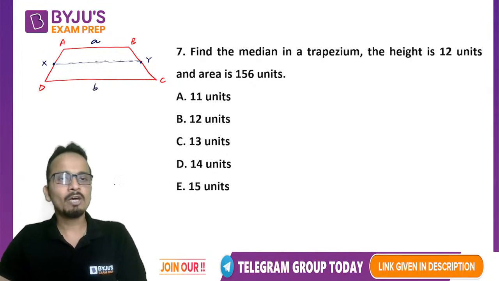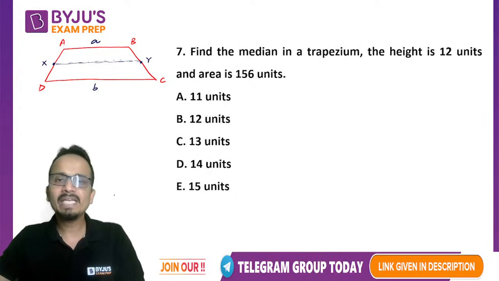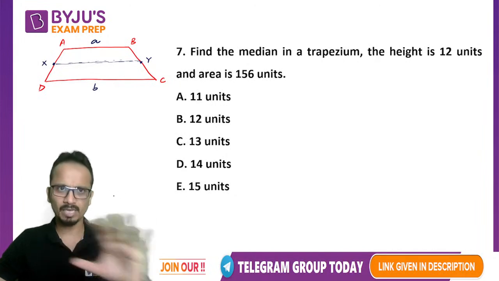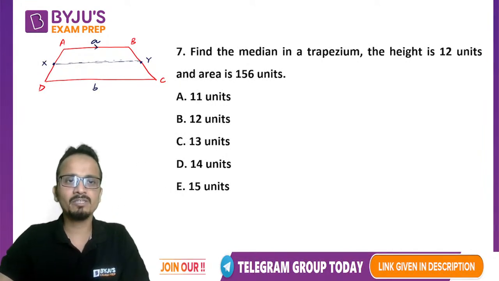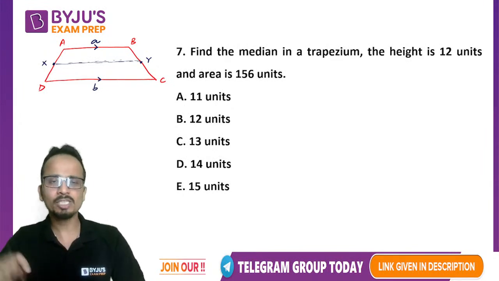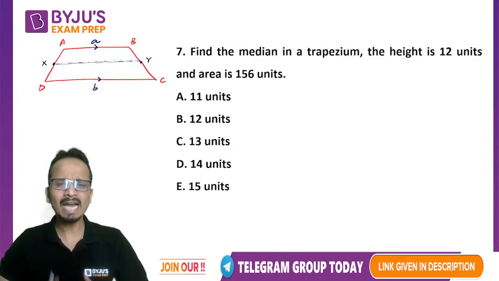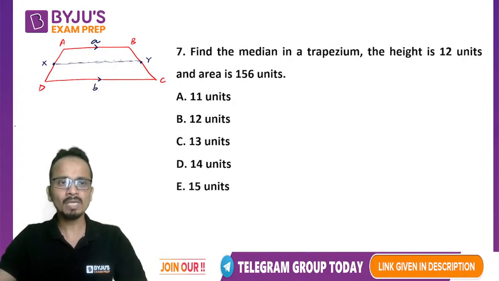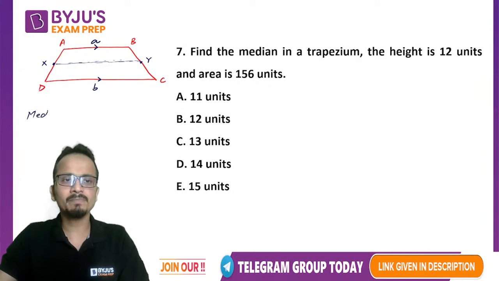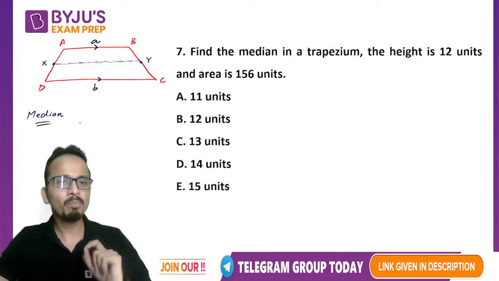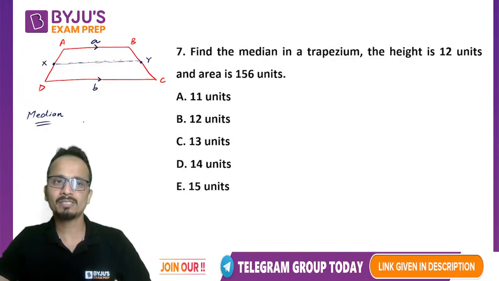All right, now let's talk about the median of a trapezium. I have drawn a trapezium. Assume that this is a trapezium with these two parallel sides, AB and DC. The opposite sides AB and DC are parallel and their lengths are small a and small b respectively. So what is the median of a trapezium? The median of a trapezium is a line joining the midpoints of the non-parallel sides.